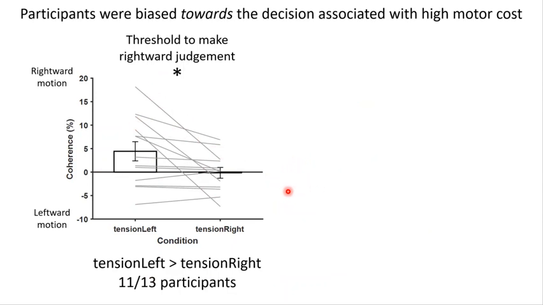Here I present the mean perceptual thresholds across all participants, separately for the tension left and tension right condition. I also present the data from each individual participant as these gray lines. From this figure, we can see that the threshold to make a rightward judgment was significantly lower in the tension right compared to the tension left condition, and the direction of this effect was consistent across most participants. This provides evidence that when the right response was associated with a higher motor cost, relatively less rightward sensory evidence was needed to make a rightward decision.